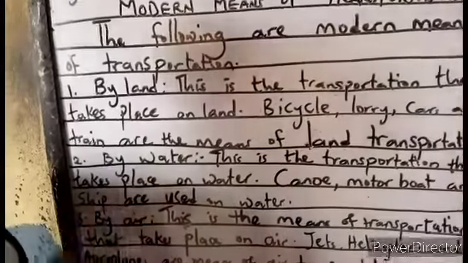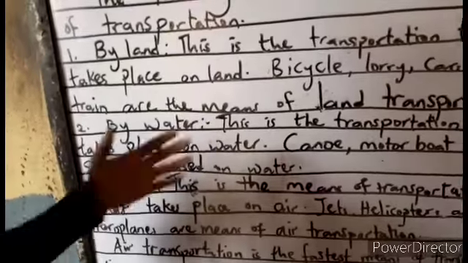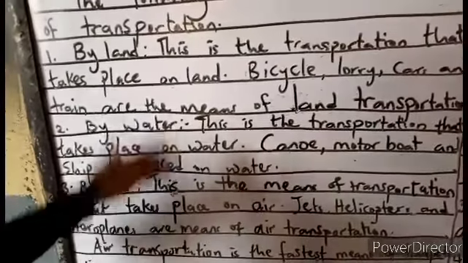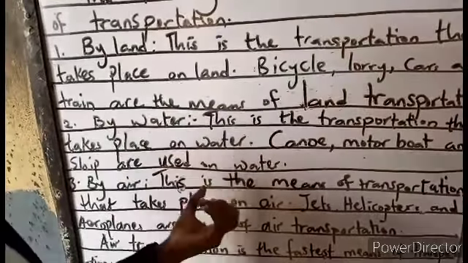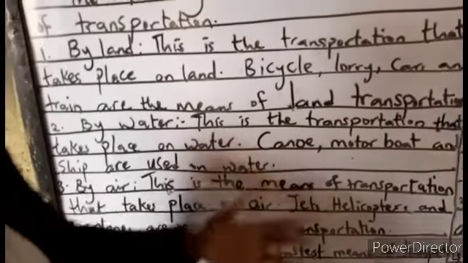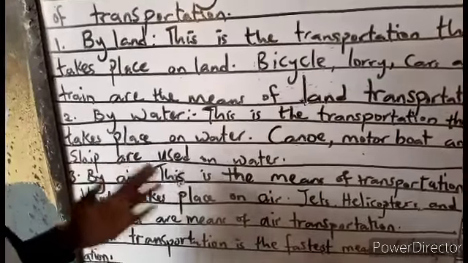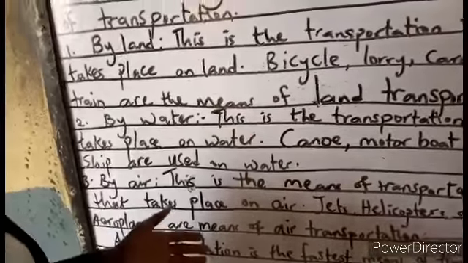Another means of transportation is by water. This is the means of transportation that takes place on water. We make use of canoes, motorboats, and ships. They are the ones that we use on water.